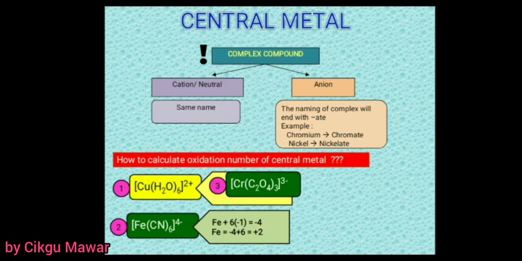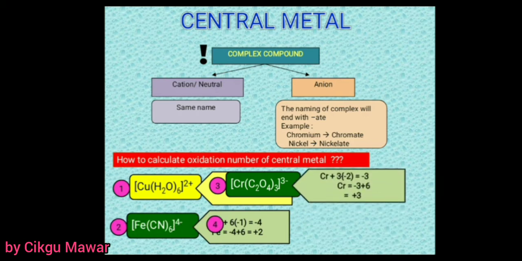Third example here. We have chromium as a central metal, and here is the bidentate ligand, oxalate ion. The ion charge is negative 3. So what is the oxidation number of chromium? We get positive 3. Please try to calculate it yourself, class.